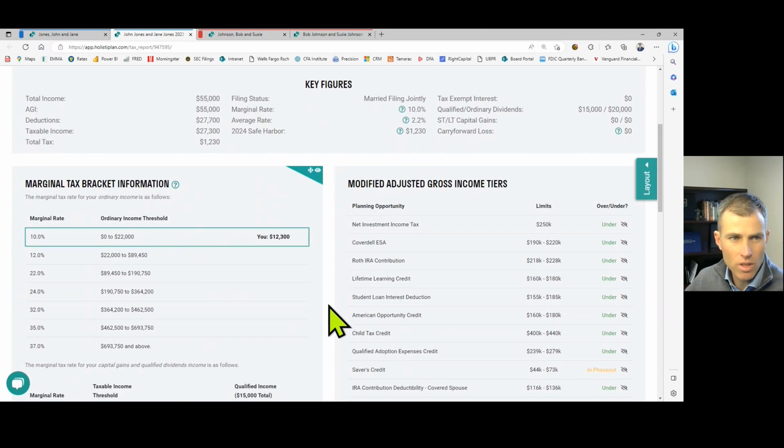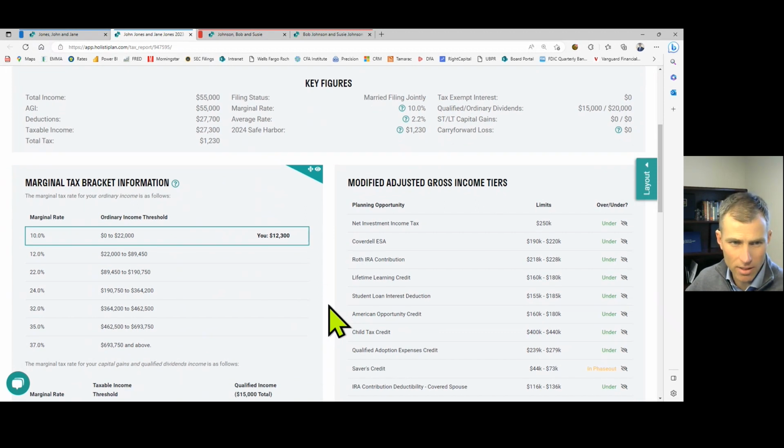Now, if we go down to the ordinary income tax brackets, and we see it says you, in this case, it means John and Jane Jones. The income, the taxable ordinary income, is $12,300. So how do we get to that? So ordinary income is the wages, $25,000, plus the interest of $10,000, plus the $5,000 of non-qualified dividends. So that gets you to $40,000 less the standard deduction of $27,700. So that's where the $12,300 comes from. Firmly in the 10% tax bracket.